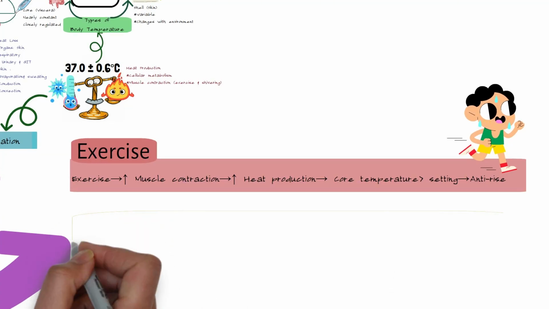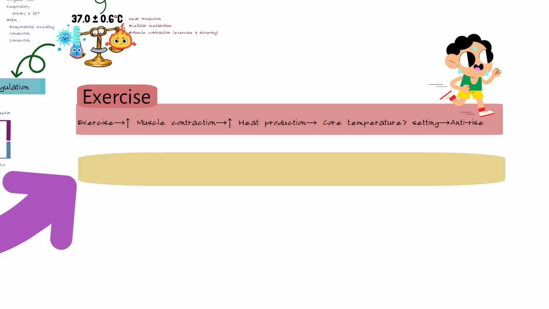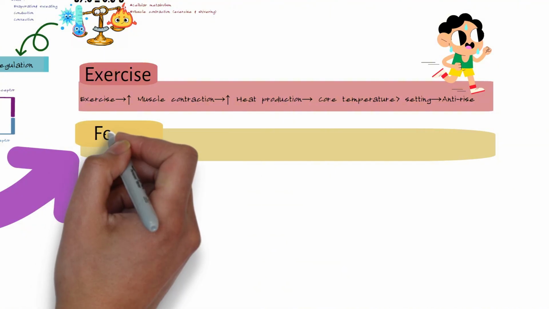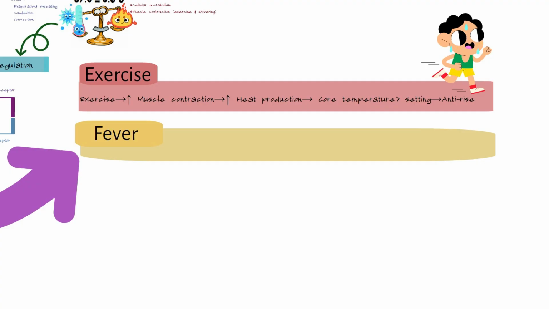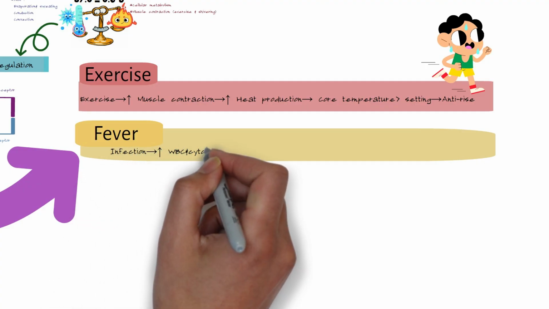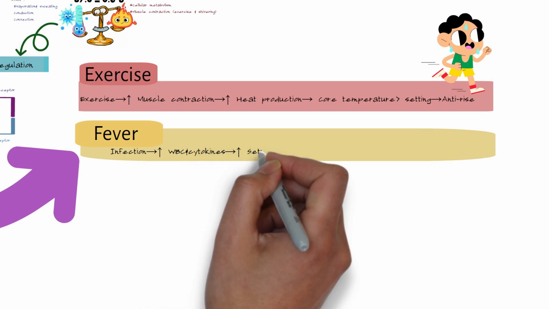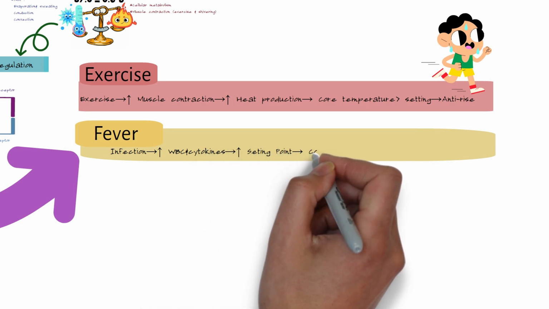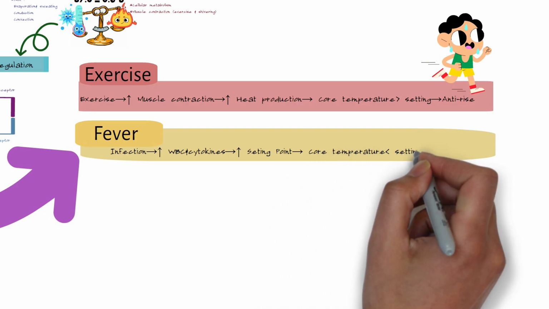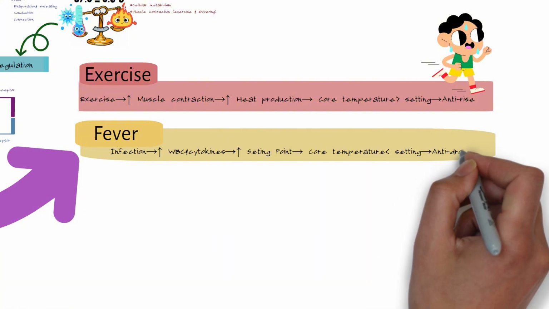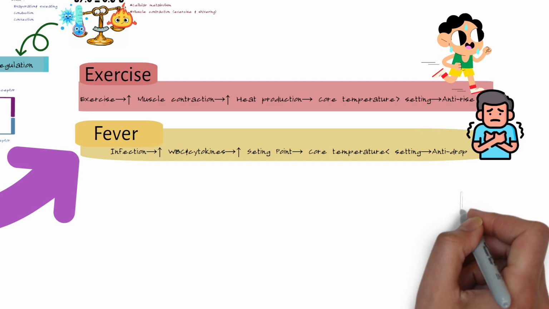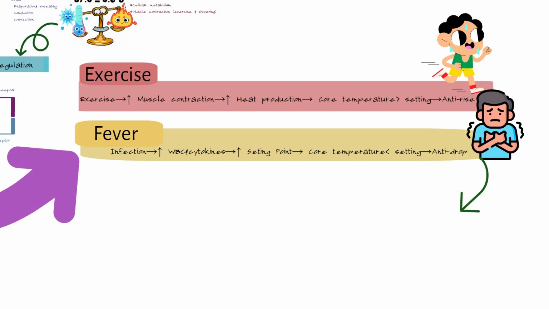The second case is the fever. During the fever, the story is different. The body is getting hot, but first the infection activates the white blood cells, which release cytokines, and this stimulates prostaglandin, and this raises the set point in the hypothalamus. So now the core temperature becomes less than the set point, so this activates the anti-drop mechanism. That's why you first experience chills, shivering, and vasoconstriction.